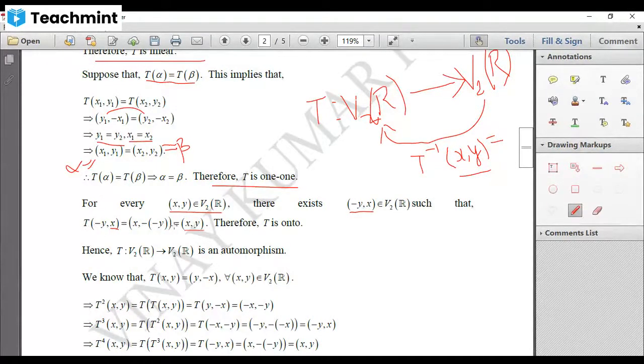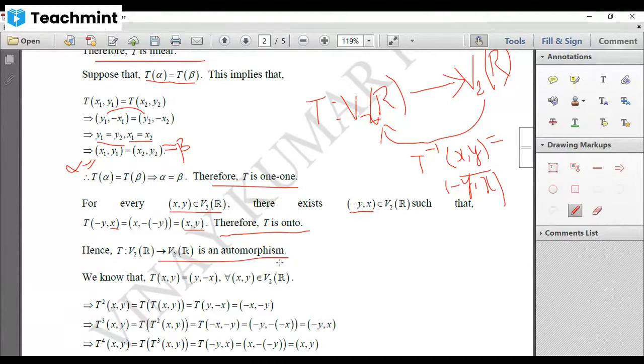If you send T to this side, that becomes T inverse of ordered pair x comma y is equal to ordered pair minus y comma x. So we got the image of ordered pair x comma y under the mapping T inverse as minus y comma x. Therefore, every element of codomain has image in domain. Hence, T is onto. Therefore, we have proved the mapping T is linear, one-to-one and onto. Hence, it is an automorphism.